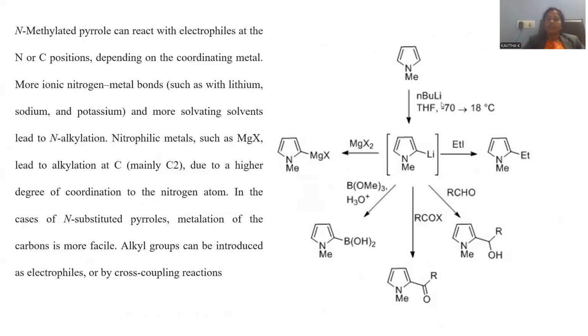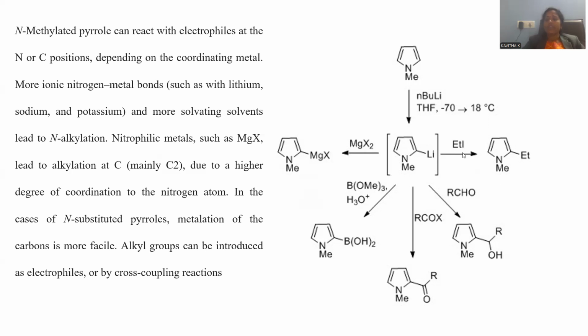Let me go with another kind of reactivity. The N-methylated compound was taken initially. N-methylated pyrrole was treated initially with a base, lithium hydride, so that lithium will be substituted at position number 2. Now this lithiated compound is conveniently reactive towards magnesium halide, giving rise to the magnesium halide at position number 2. Whenever it is treated with n-butyl lithium, it is able to remove this lithium, giving rise to the hydrogenated product.